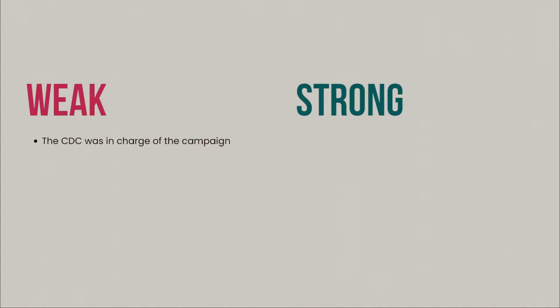So for our first example, the CDC was in charge of the campaign versus the CDC oversaw the campaign. Here, by changing was to oversaw, we are able to get rid of the words in charge because the verb oversaw has the meaning of in charge built into its definition. This is an example of how strong verbs can make your sentences more efficient.